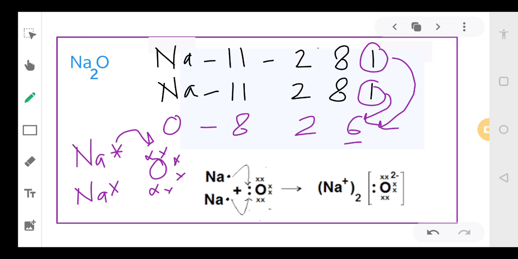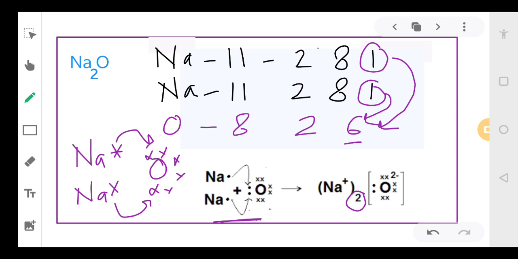So this will also give 1 electron. This will also give an electron, as you can see in this picture also. So there is a transfer of 1 electron from each sodium. So 1 sodium will become 1 positive. Okay. So how many sodium? 2. So we will write 2 at the bottom. So Na plus. How many Na plus are there? 2 Na plus. So that is why 2.